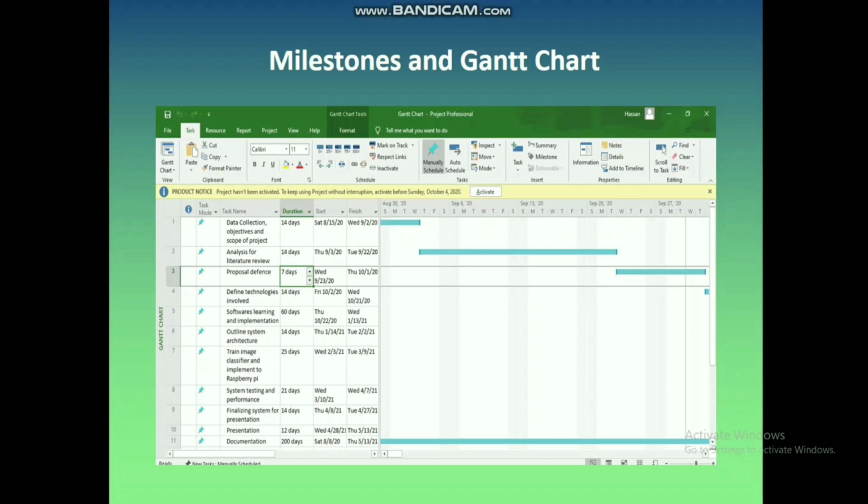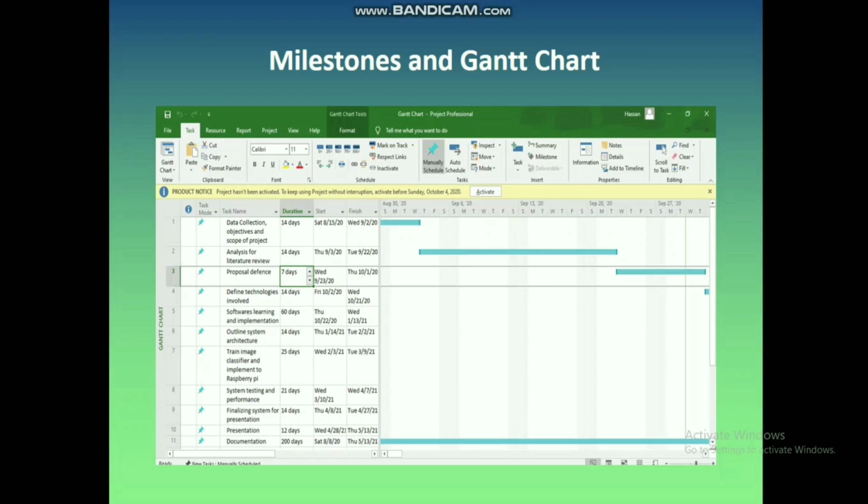Now we have reached step 5, that is learning software and implementation. We reached here by collecting data and by researching the existing systems similar to our project. We have already designed a software model of an ANN used to classify the image.